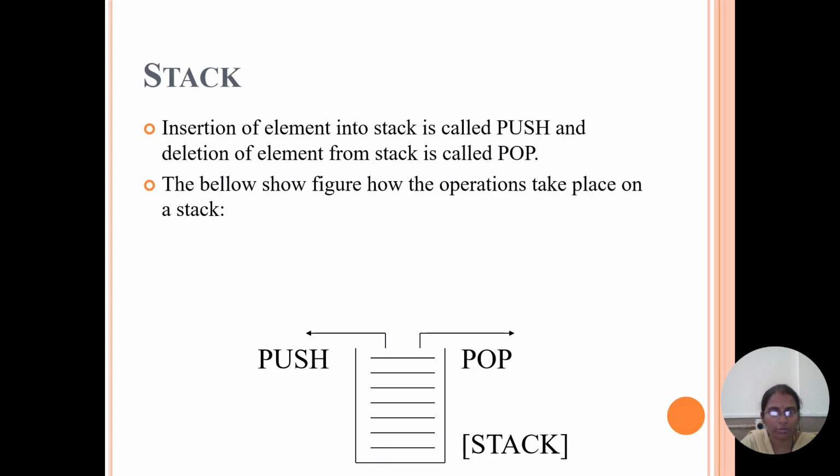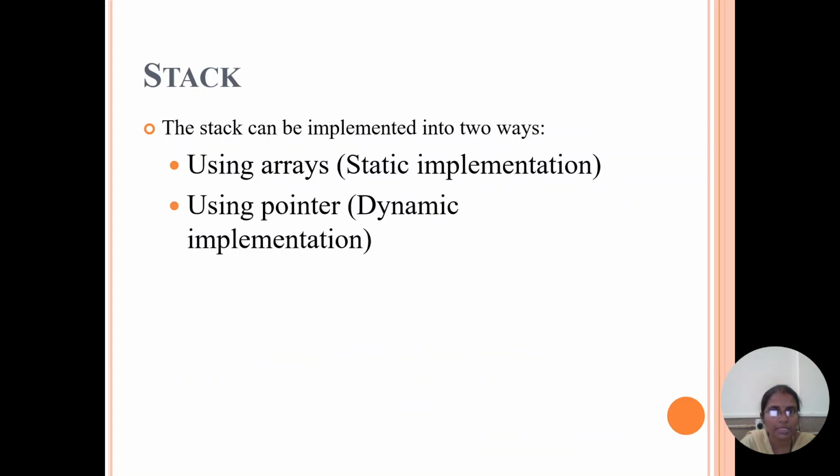Below there is an algorithm and the operations that take place on a stack. The push and pop operations can be done only at the top of the stack. The top is also called a pointer, because insertions and deletions are possible only at the top position. The stack can be implemented in two ways, using arrays and using pointers. Using arrays, we must declare the maximum size of a stack. Using pointers, you do not need to declare the maximum size, because it uses a linked list, which means dynamic representation is possible.